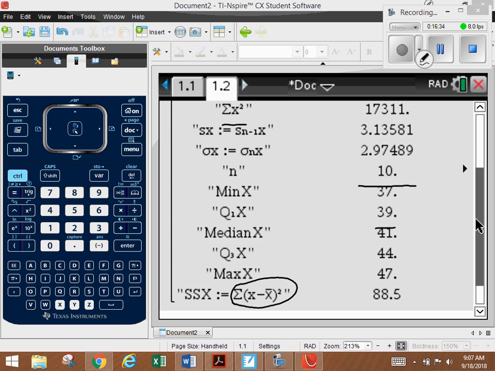We calculated these deviations as x minus x bar, and then they've done each one for all 10 entries, then squared them and added them all up. So there it is.